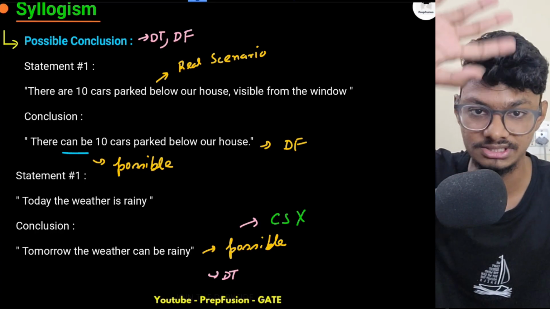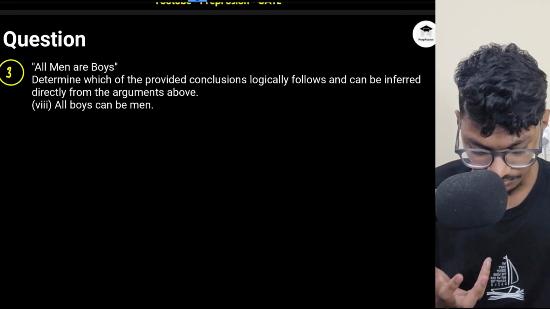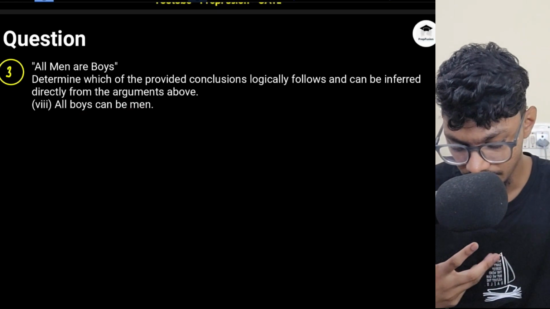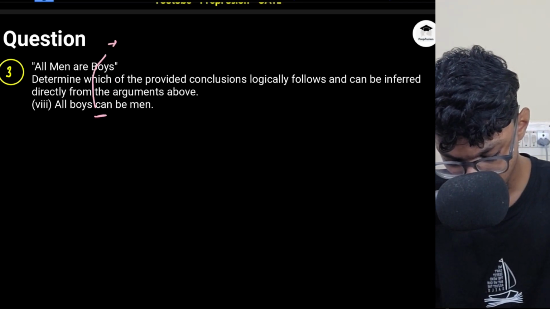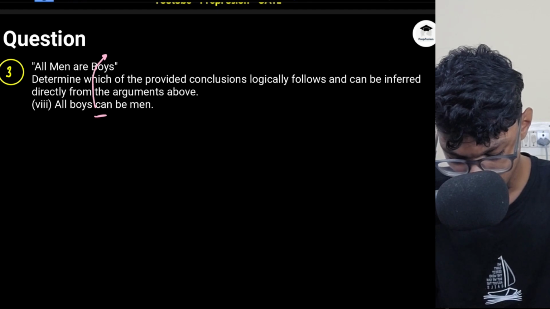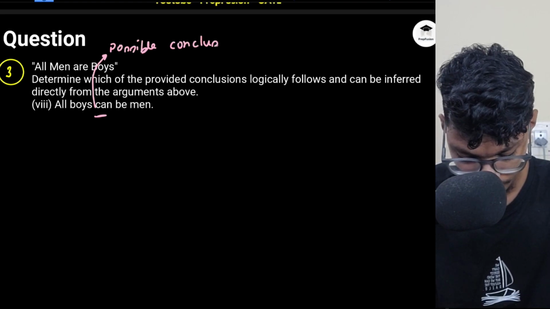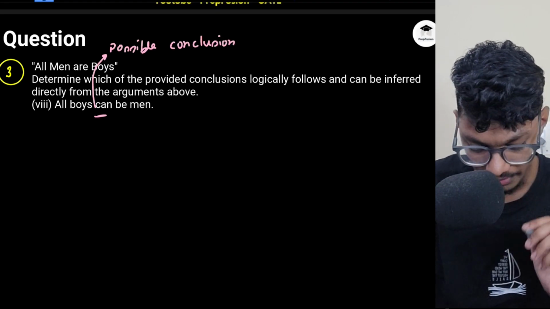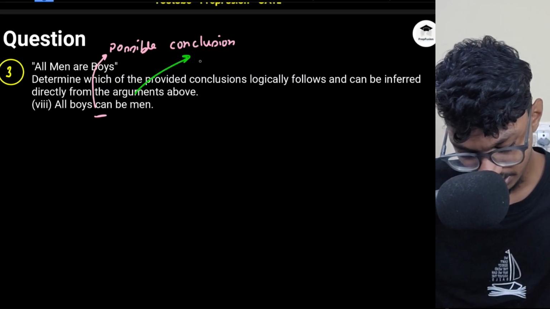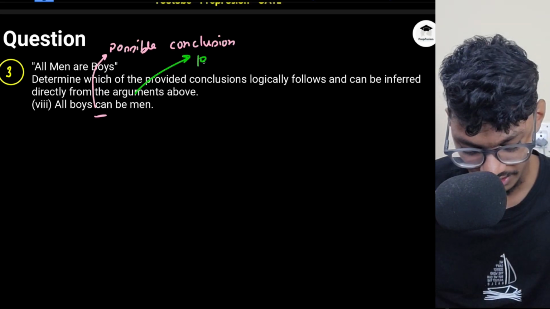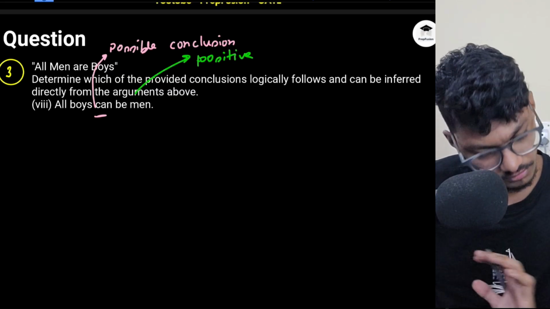I hope you understand this particular logic. Don't worry, we'll do a few examples and everything will get clear. Let's do this. All men can be boys. Whenever there is a can, there is a possible conclusion. All men can be boys. Again, this is a positive conclusion because there is no not here. So this is a possible conclusion, sorry, a positive conclusion. These two things are done.